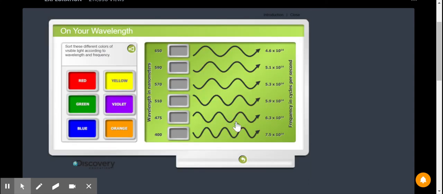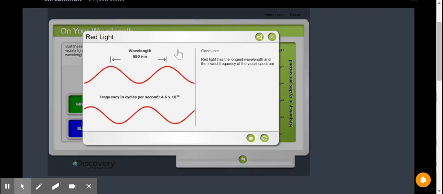Sort these different colors of visible light according to the wavelength and frequency. I actually don't know what the answers are to these because there aren't any clues for me. So we're going to have to kind of guess and check together. Make a prediction. 650. What do you think? Which color do you think has a wavelength of 650? Let's check. Red. Oh, good job.